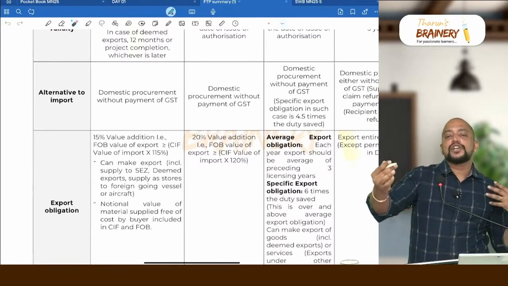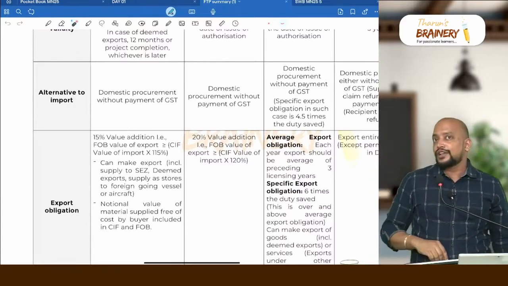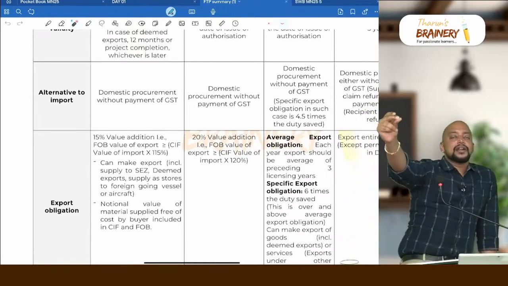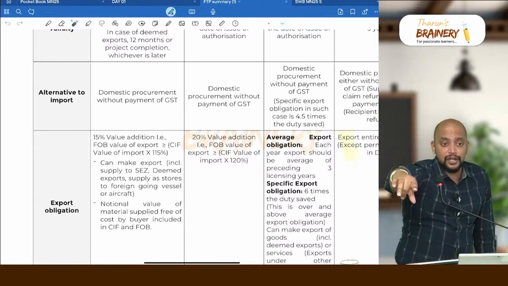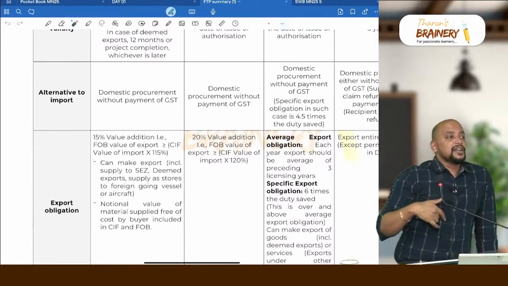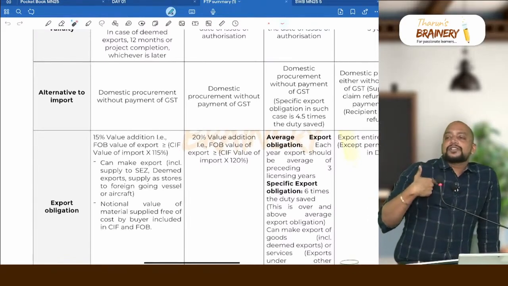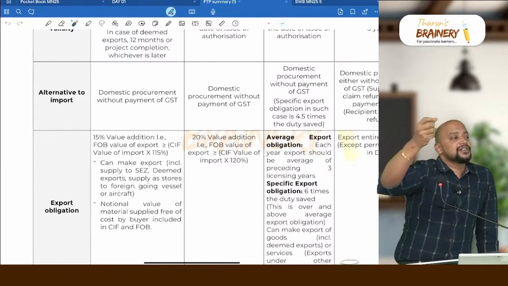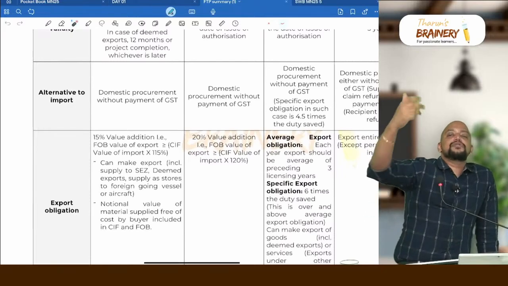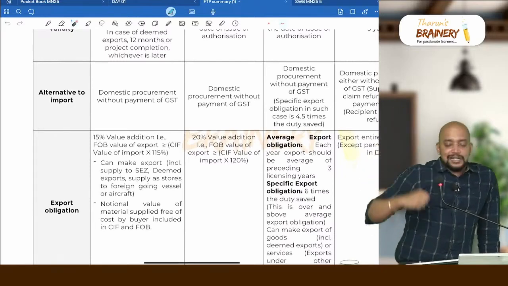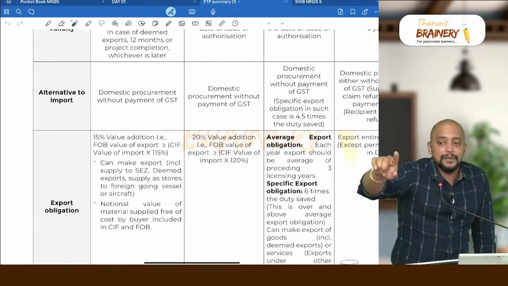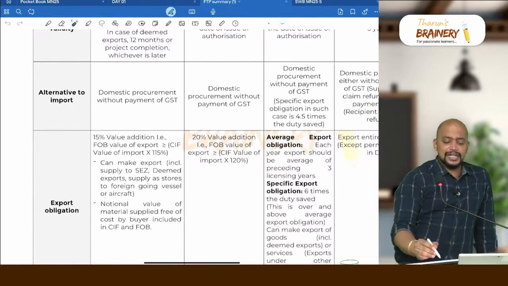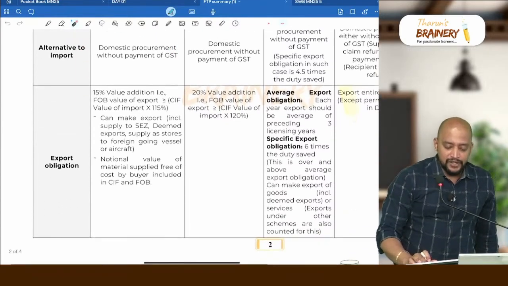So when I am making a deemed export under GST, what are the two options available to me? I may not charge GST from you. You are an importer coming under advance authorization, so you can import goods without payment of duty, or you can locally procure from me without payment of GST. I am a supplier in India, making supply to you. Option number 1, I will not recover GST from you, so you have purchased without payment of GST. Or I will recover GST from you, you have paid GST, and that GST paid you can get as a refund. This is in case of deemed exports, domestic procurement without payment of GST.